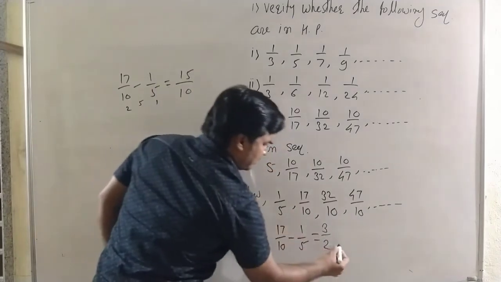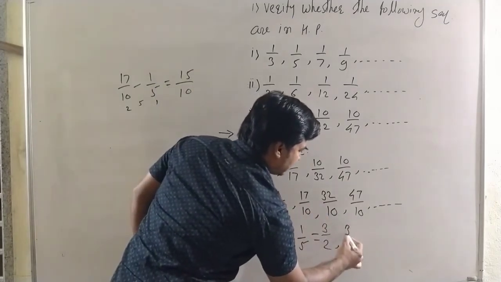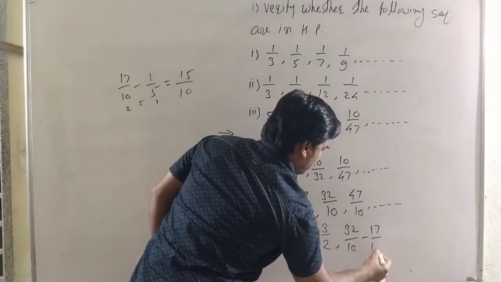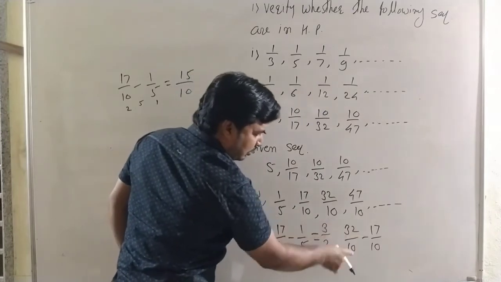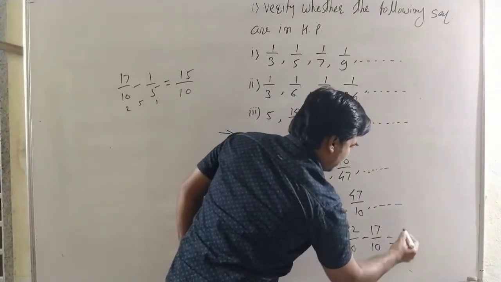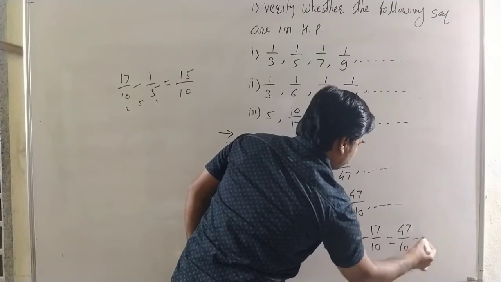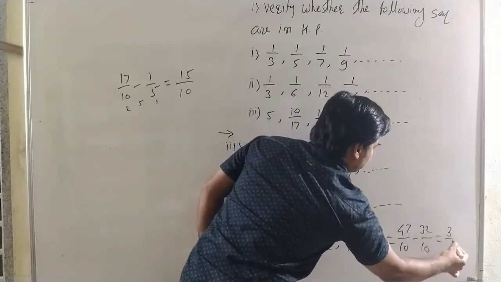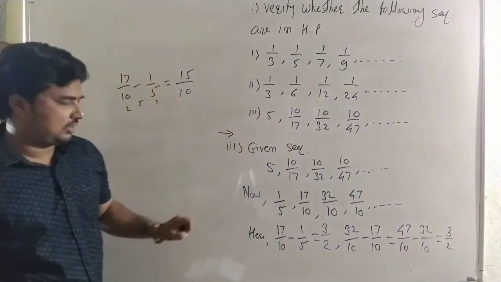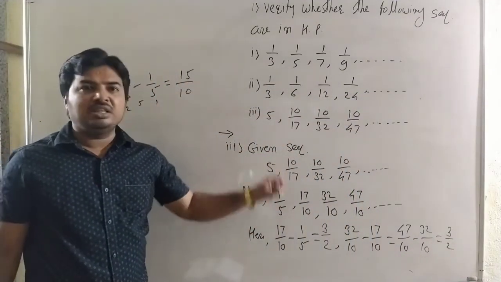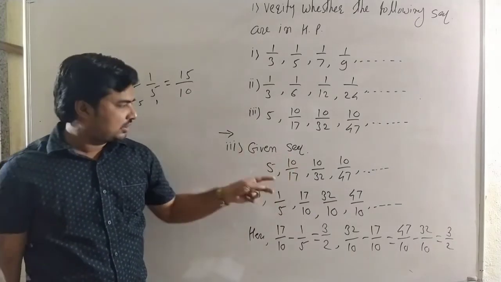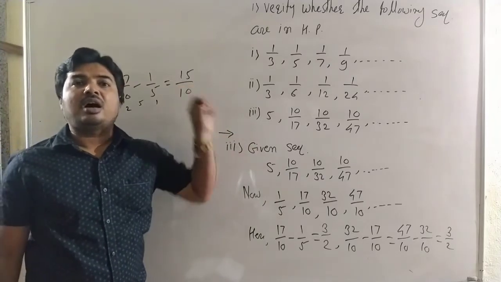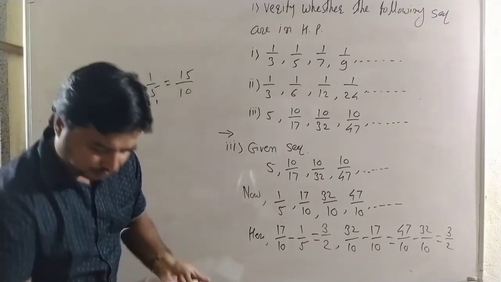Now we take the subtraction of the 32 upon 10 minus 17 upon 10, which is also 15 by 10, that means 3 by 2. And 47 upon 10 minus 32 upon 10 is also 3 by 2. That means there is a common difference. That means this sequence is in arithmetic progression, therefore the reciprocals are in a harmonic progression.